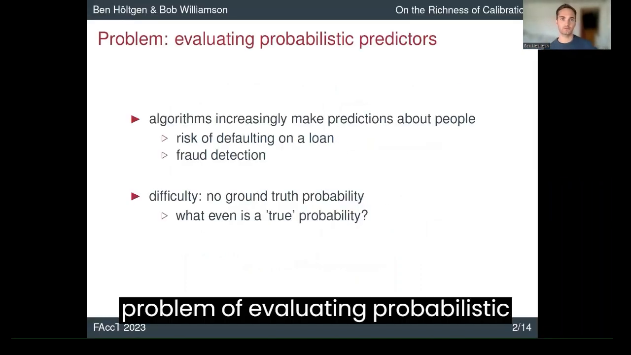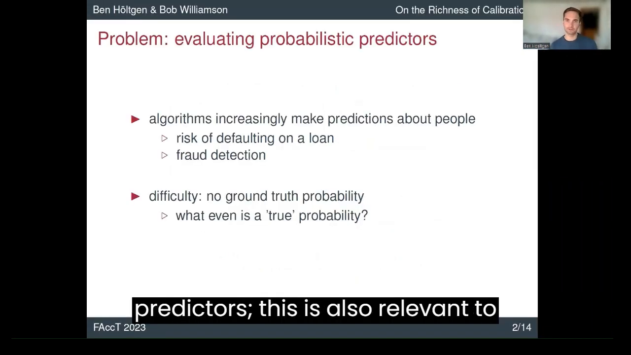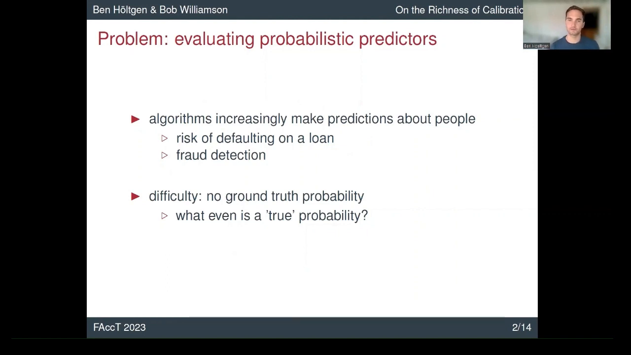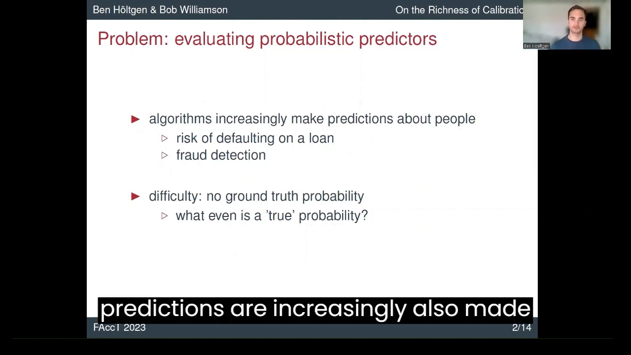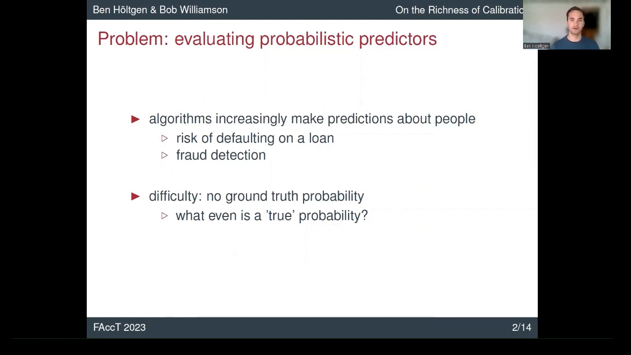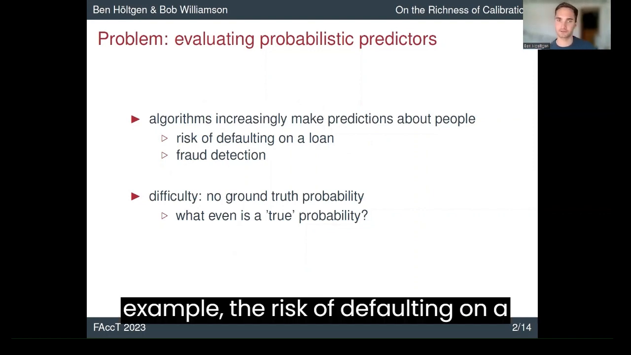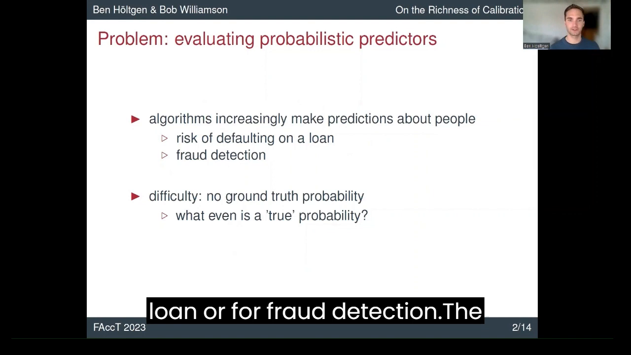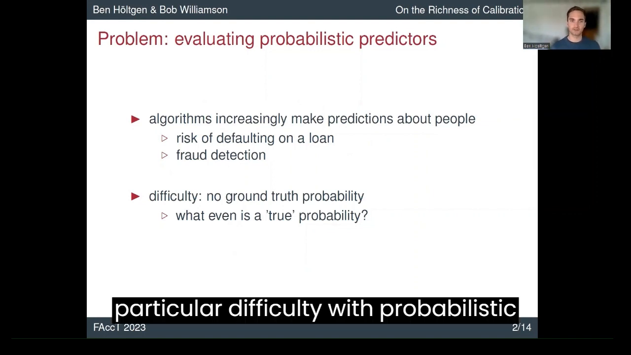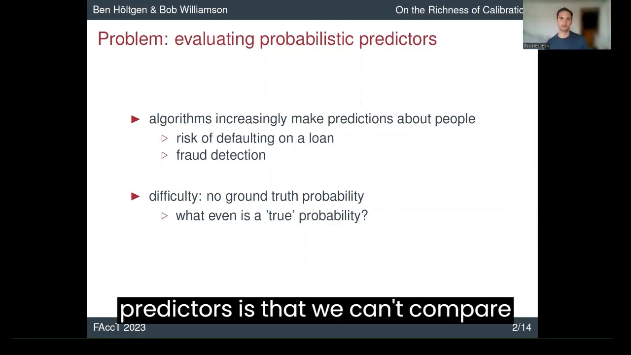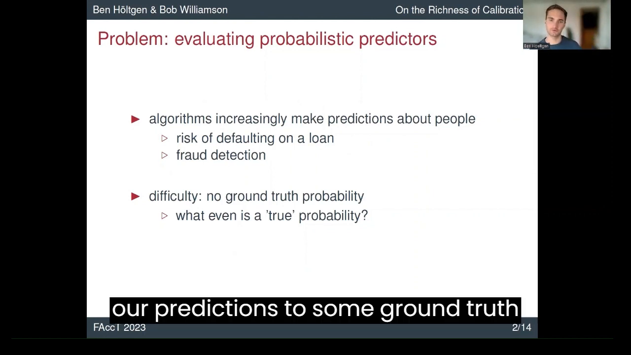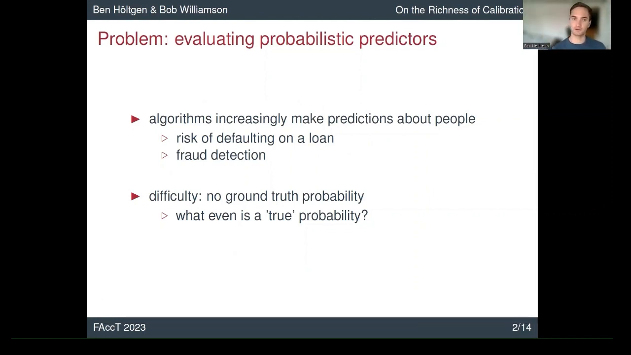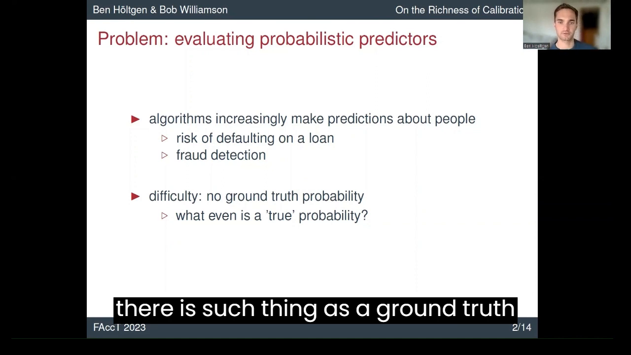So we consider the problem of evaluating probabilistic predictors. This is also relevant to fairness because probabilistic predictions are increasingly also made about people by algorithms. For example, the risk of defaulting on a loan or for fraud detection. And the particular difficulty with probabilistic predictors is that we can't compare our predictions to some ground truth probability. It's not even clear whether there is such a thing as a ground truth probability.